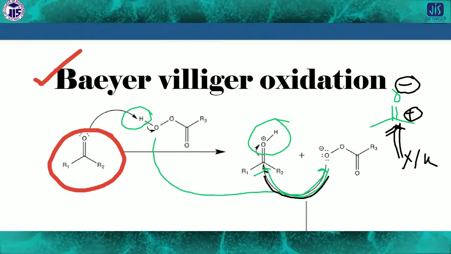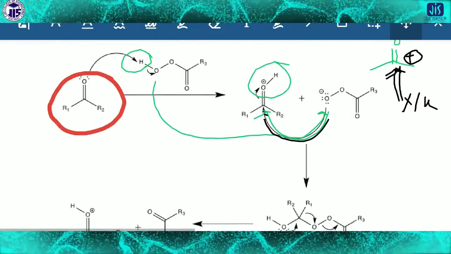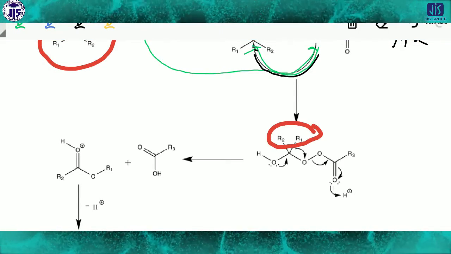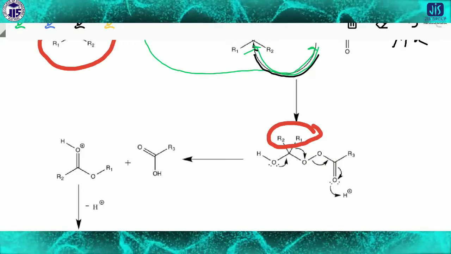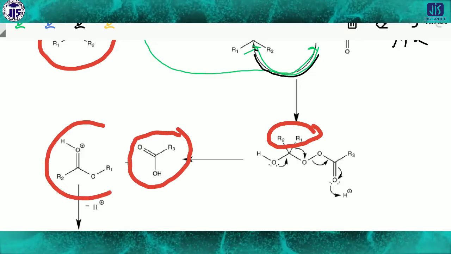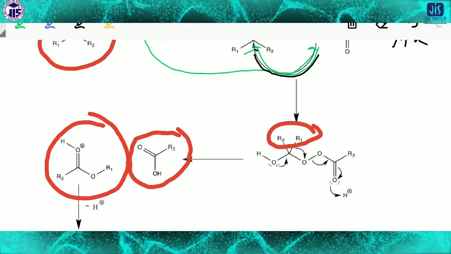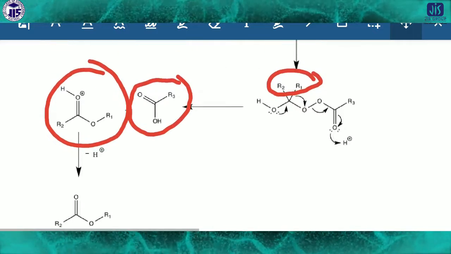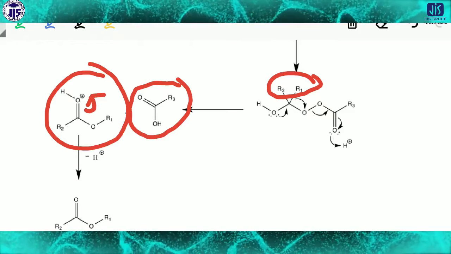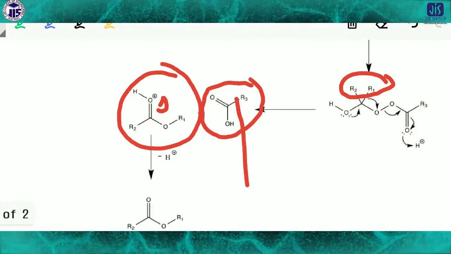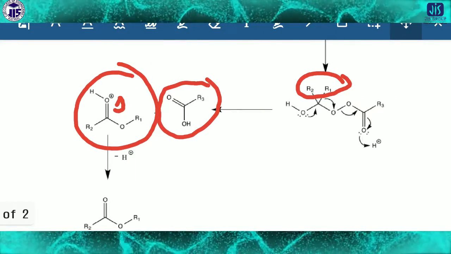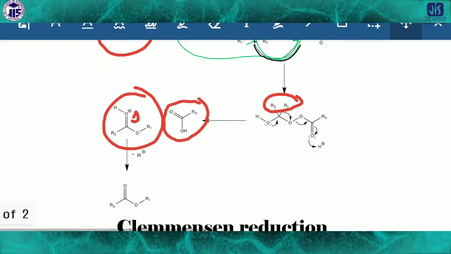Now the next step will be like this, but here two R groups are there, R1 and R2, and one R group attacks the oxygen according to the arrow sign you follow. Then we get these two products, this product and this product, but here is the O plus, oxygen plus. So finally the double bond remains here, and we get this product. In this way we can establish the mechanism of the Baeyer-Villiger oxidation.